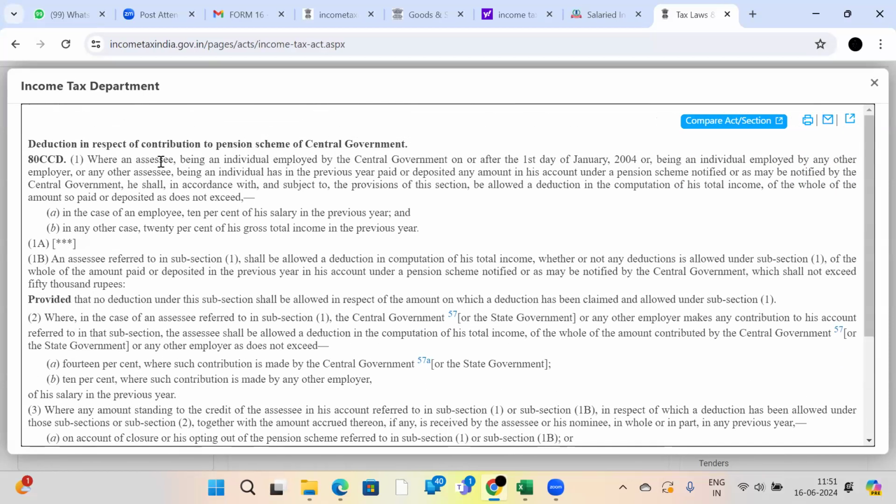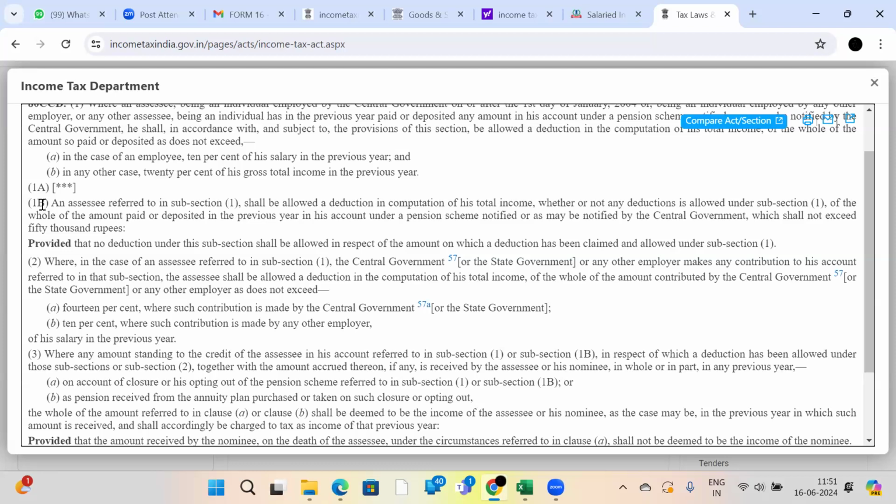For an assessee contributing, you can deposit a maximum that does not exceed 10% of salary in the previous year. You are also eligible for 80CCD(1B), madam. See here, 80CCD. An assessee referred to in subsection 1 shall be allowed a deduction in computation of his total income, whether or not deductions are allowed under subsection 1.